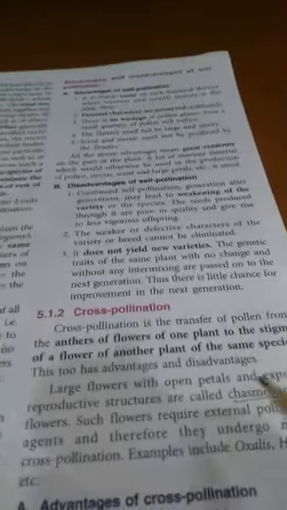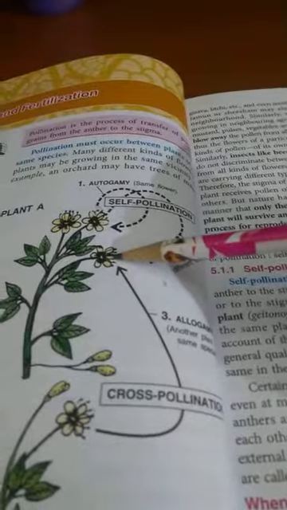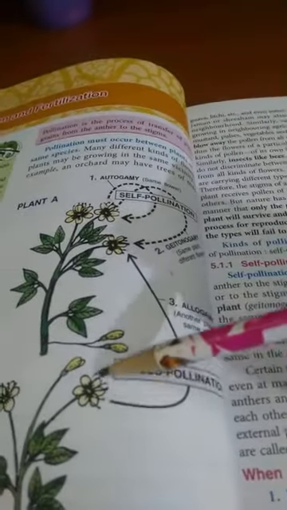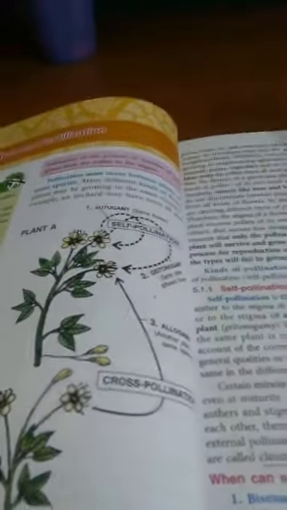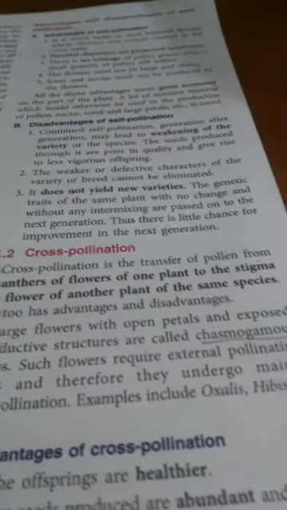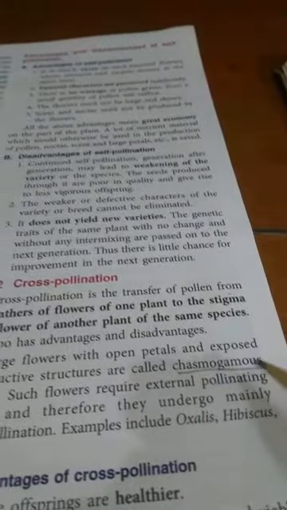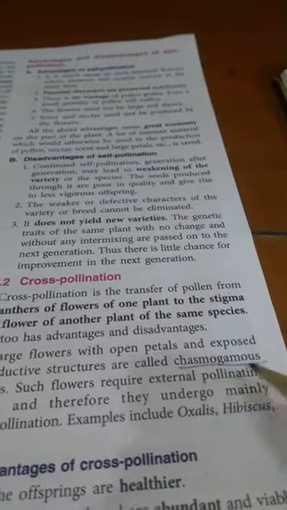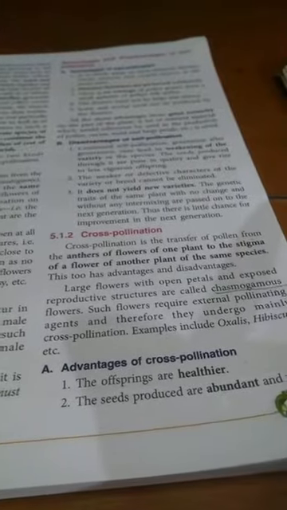Second is cross-pollination. Cross-pollination is when the pollen grains from one flower go to the stigma of a flower of the same species present on another plant. Now in this condition, the flowers remain open. The petals are generally large and flowers remain open, and this condition is called chasmogamy, and such type of flowers are called chasmogamous flowers.